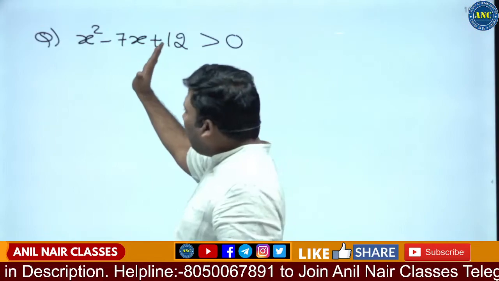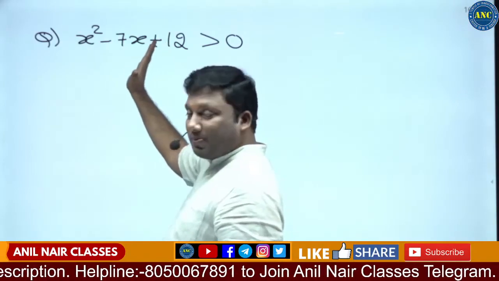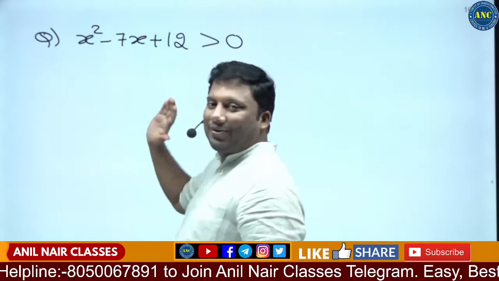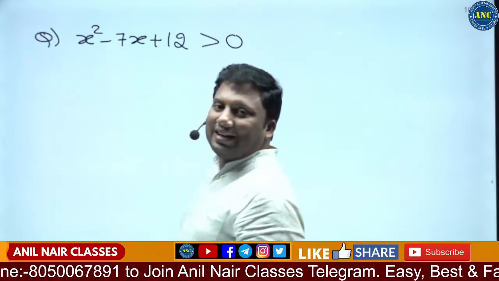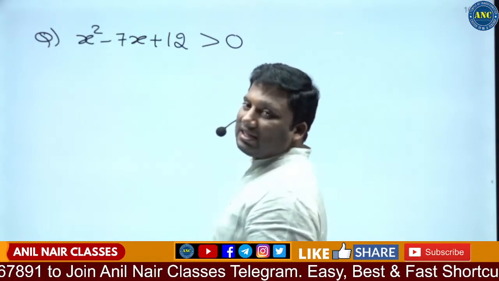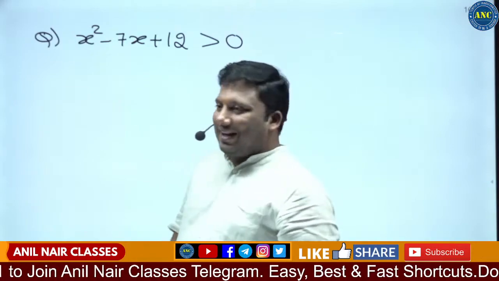This is a polynomial inequality. More specifically, it is a quadratic inequality with a greater than symbol.